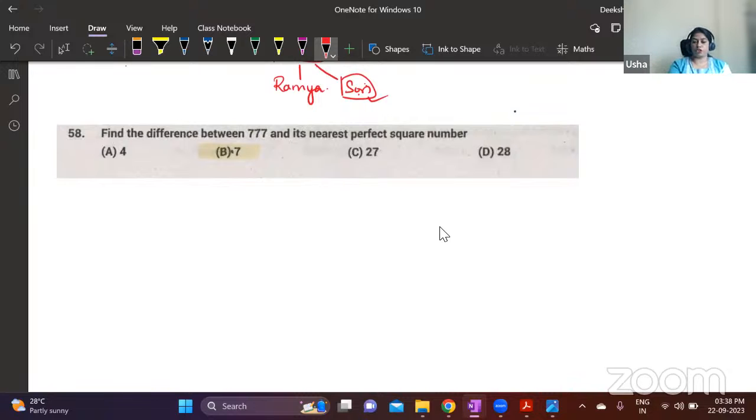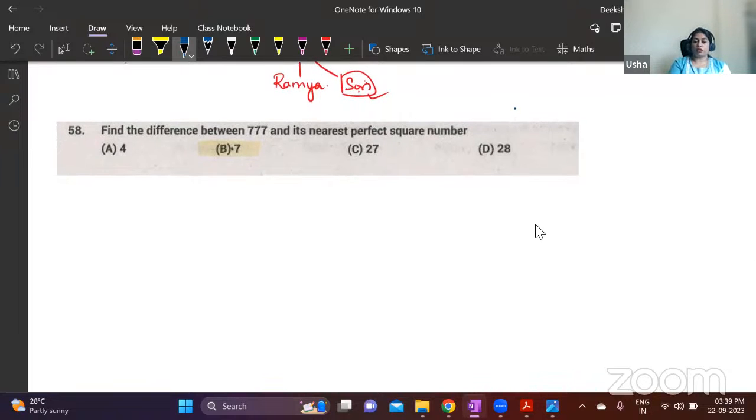Understand the logic in solving this type of question. Here we have: find the difference between 777 and its nearest perfect square number. So we need to find the nearest perfect square for 777, and then find the difference between 777 and that square number. The nearest square can be lesser than or greater than this. So how to find it? First, find which two squares 777 lies between. For this, you will have to know some of the square numbers.